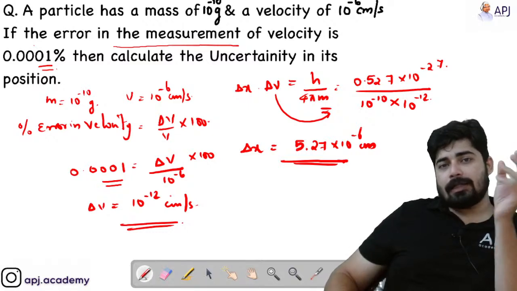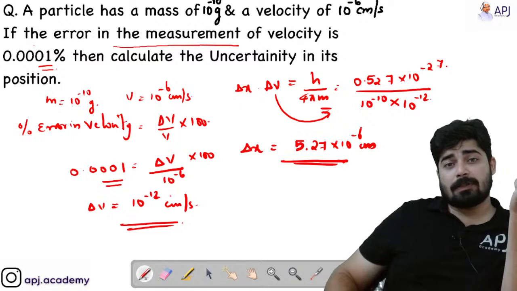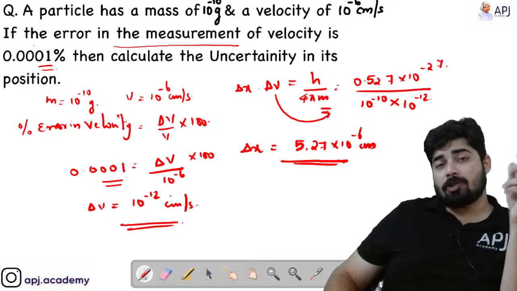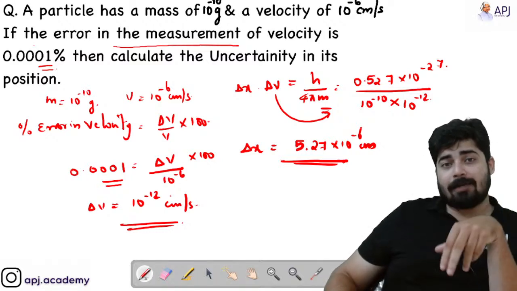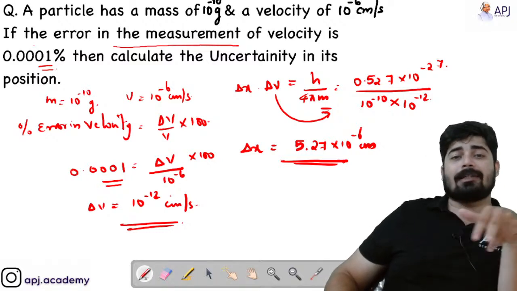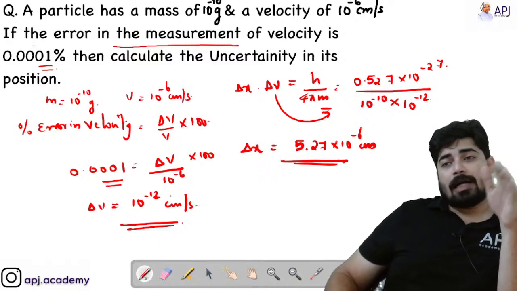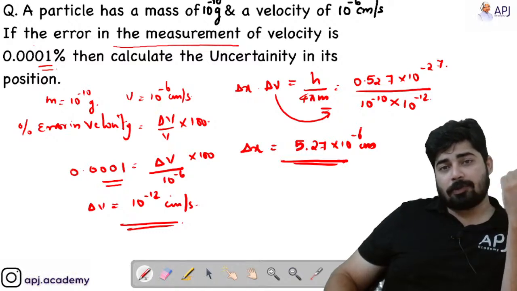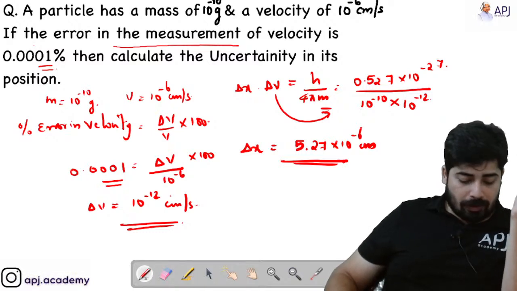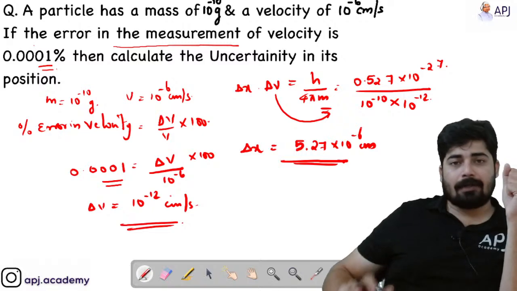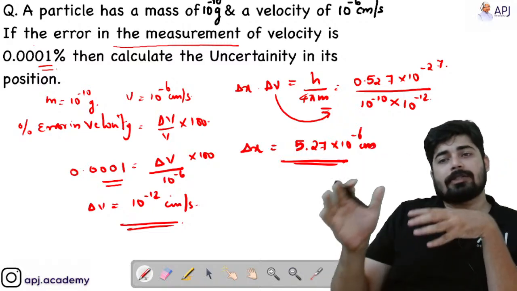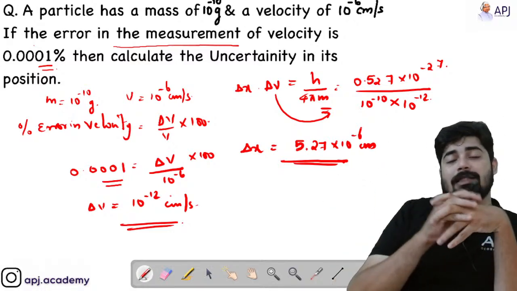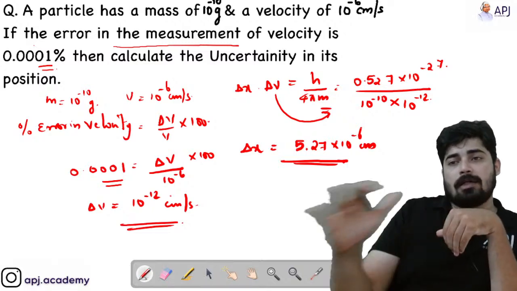There is also a mathematical expression of the Heisenberg principle, that is delta x dot delta p is greater than or equal to h by 4 pi, or delta x dot delta v greater than or equal to h by 4 pi m, delta E dot delta t is greater than or equal to h by 4 pi, and we have found that h by 4 pi is equal to 0.527 into 10 raised to minus 34 joule second, or 10 raised to minus 27 erg. These relations we have studied, and we have also done certain numericals, and the last one, which you are seeing on the screen, is the most important of all the questions we have